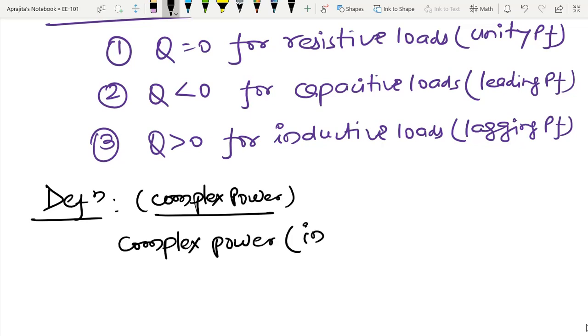And we have already seen that magnitude of complex power is the apparent power. So I am going to measure with the same unit, volt ampere.